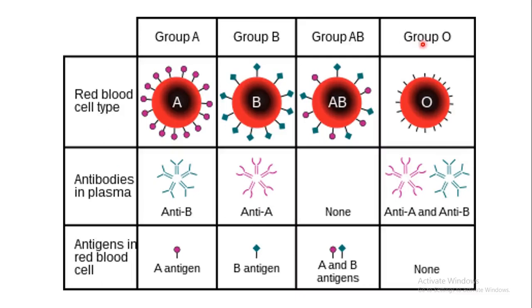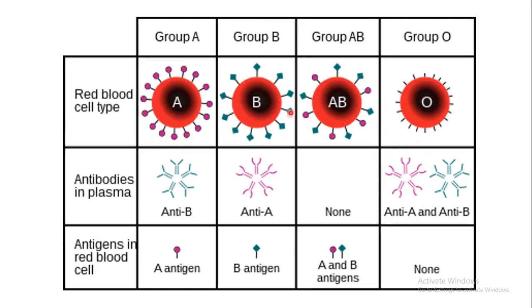Now take the O blood group. It has neither antigen, but it has both antibodies. So what is the purpose? This one can donate blood to any of these: A, B, AB, it can donate to all, but it cannot accept blood from any of these except O blood group. Why? Look at it, here there is A antigen. If a person with A blood group gives blood, this antigen will react with the anti-A antibody which is present in blood group O.